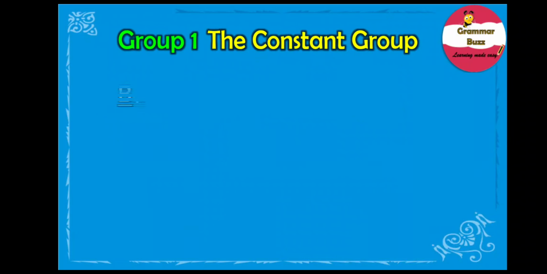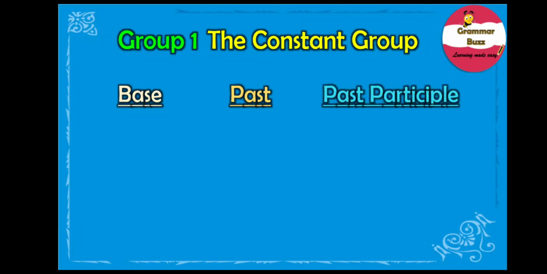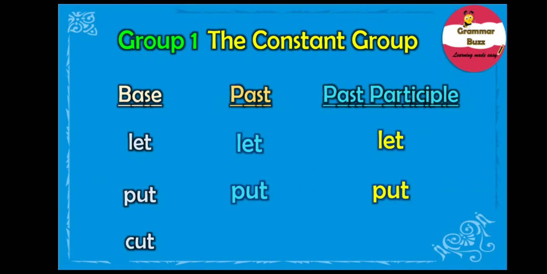Simple so far, right? A few other examples of verbs that fall under the constant group are let, put, cut.